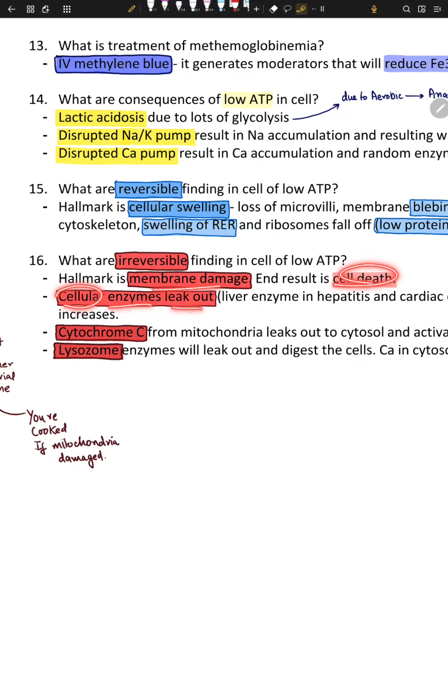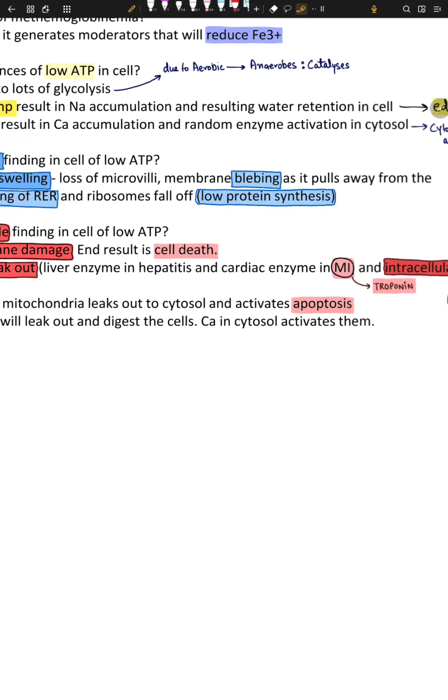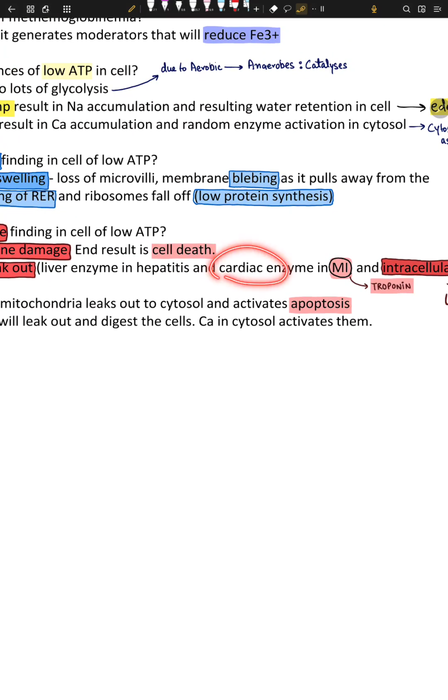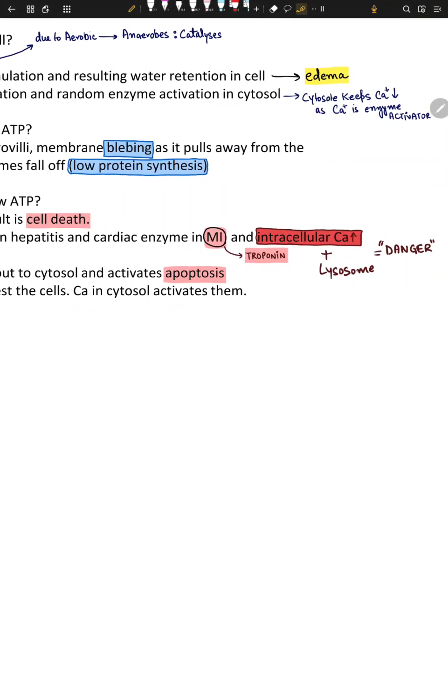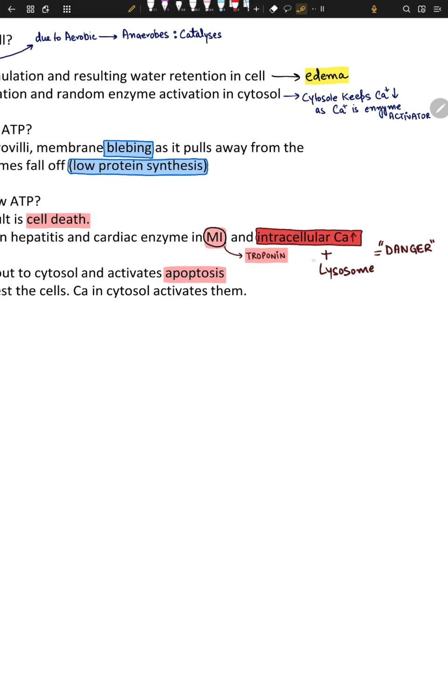So cellular enzymes leak out. For example, liver enzymes like ALP and AST in hepatitis leak out into the serum. In myocardial infarction, cardiac enzymes like troponin leak out, and intracellular calcium level increases. Intracellular calcium means calcium inside the cell increases, and this in itself is